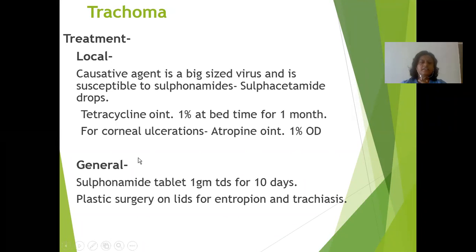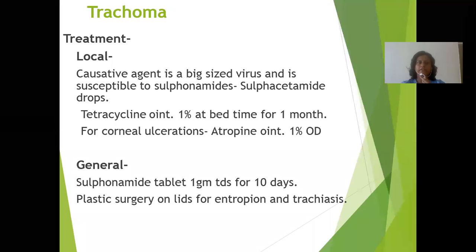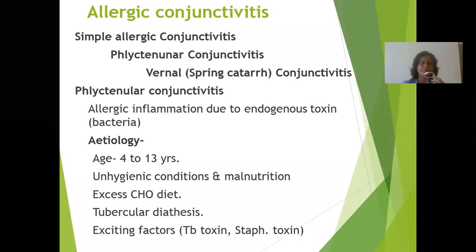Then, in general treatment, we can use sulfonamide tablet 1 gram TDS for 10 days, and plastic surgery on the lid for entropion and trichiasis. So, this is the allopathic treatment of trachoma. Later on, we will see how homeopathic therapeutics can be used in a trachoma patient.